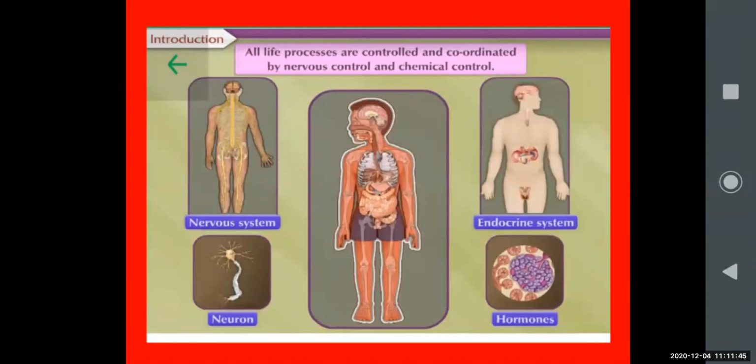Then there is the endocrine system, the glands and hormones. Hormones are controlling our body as chemical control. All life processes are controlled by nervous control and chemical control.